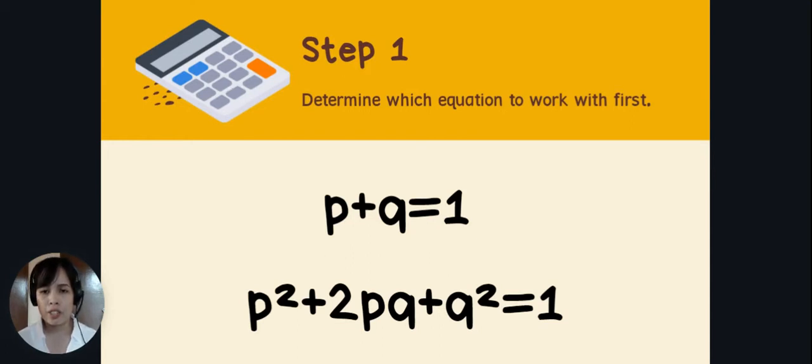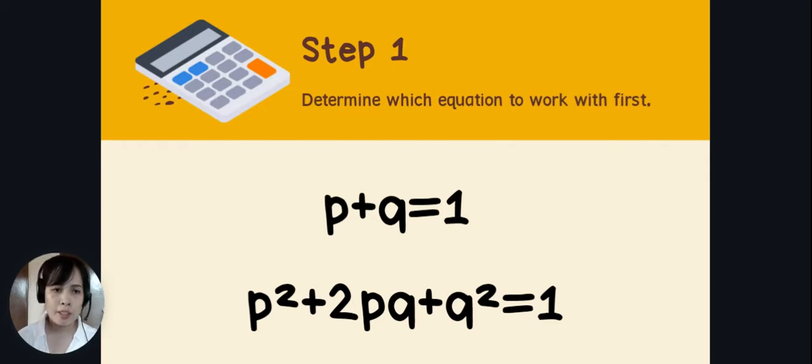The first thing you need to do is to determine the equation to work with first. Remember, you have two equations: p plus q equals 1, and p squared plus 2pq plus q squared equals 1. You need to choose the equation that is suitable, and which equation you use will depend on the given data in your problem.